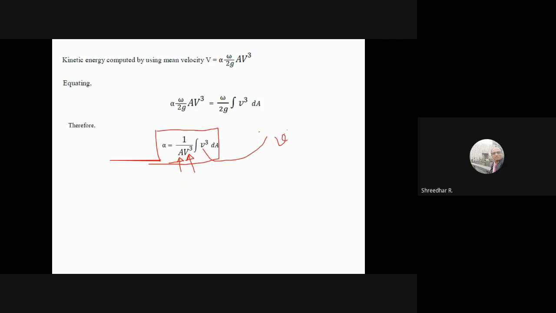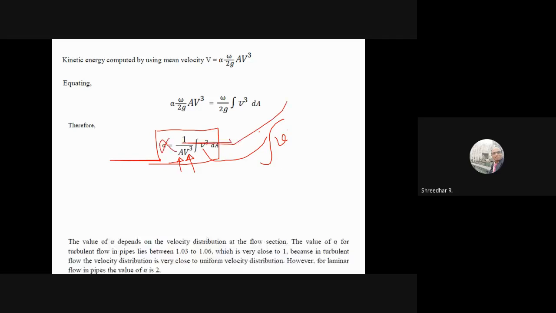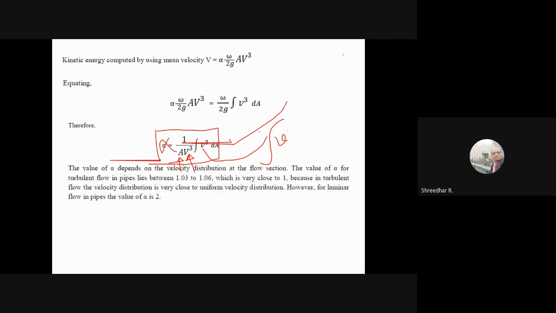You integrate that over the area, then substitute here, and you will get the correction factor, that is alpha. This is how you do this. I'll include one or two problems later on when I do the problems on this.